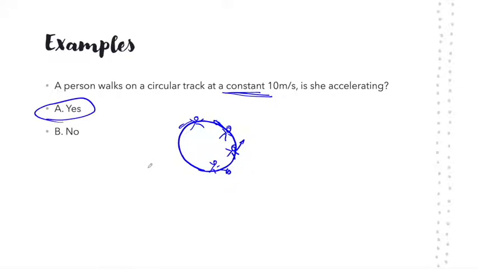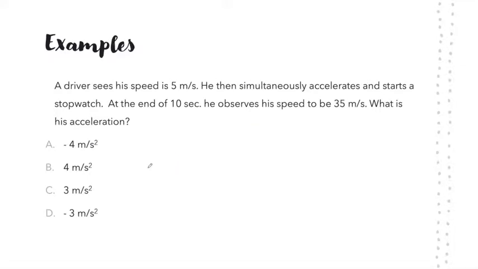All right, let's move on. A driver sees his speed as 5 meters per second. He then, at the same time, accelerates and starts a timer. At the end of 10 seconds, he observes that his speed is now 35 meters per second. What is his acceleration? All right, pause the video here. Think about this for a couple of minutes and see if you can come up with an answer.